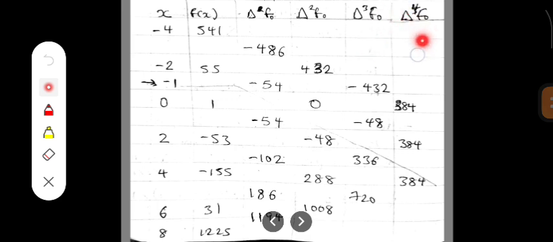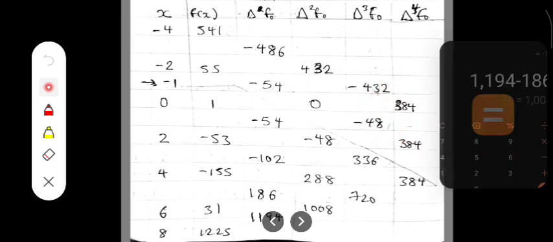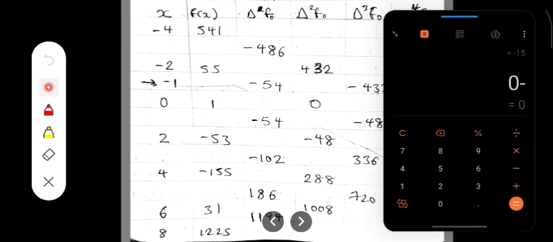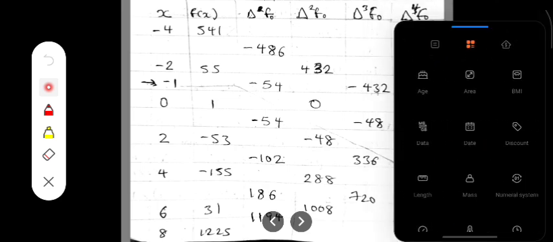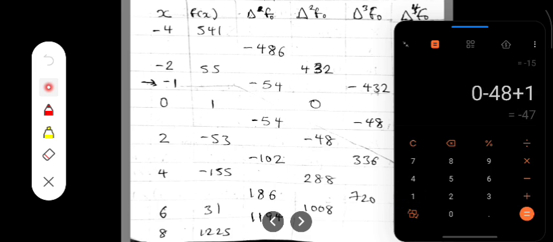We extend to delta 4 f naught. So -48 minus -432 gives 384. Let's confirm that. -48 plus 432. That is 384.